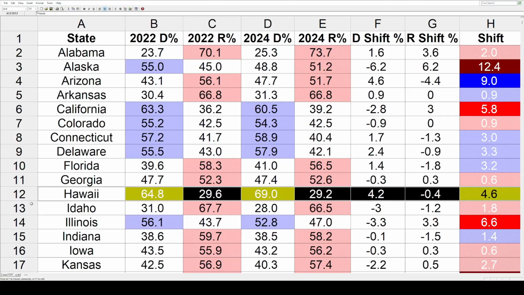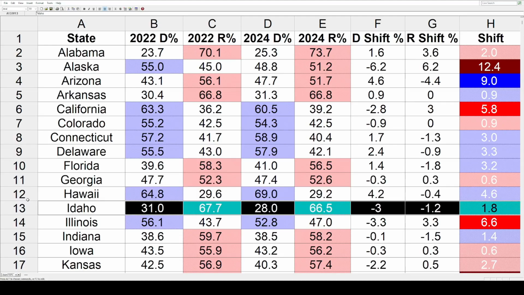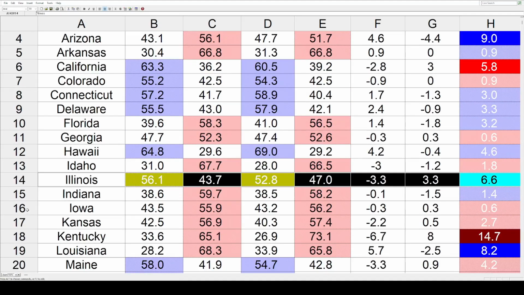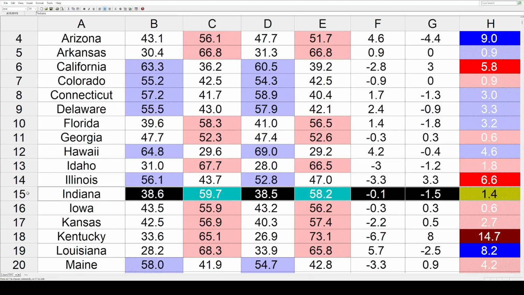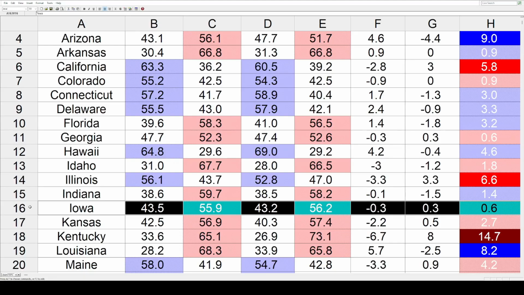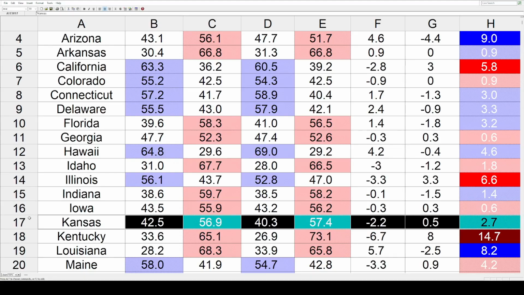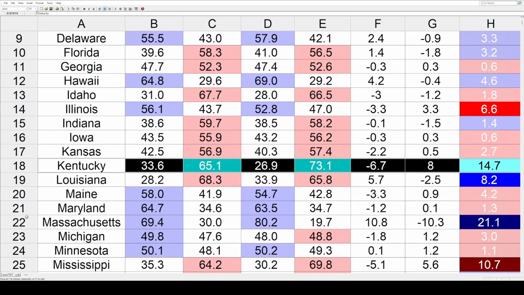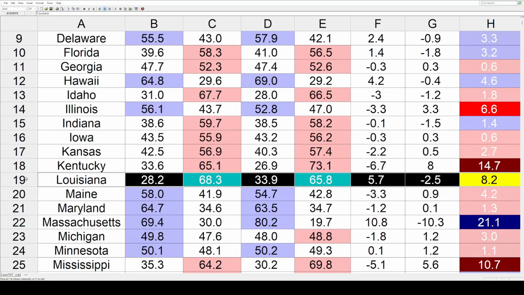Hawaii got bluer by 4.6. Idaho redder by 1.8. Illinois had an even redder shift of 6.6. Indiana slightly bluer by 1.4. Iowa a slight swing toward the Republicans of 0.6. Kansas same direction by 2.7. Kentucky had the biggest red shift out of all the states. That's by a massive 14.7. Louisiana took a big step toward the Dems by 8.2.